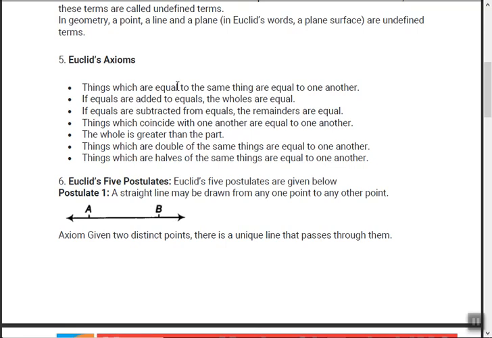Now Euclid's axioms. Things which are equal to the same thing are equal to one another. Means if A is equal to B and B is equal to C, then A is equal to C. If equals are added to equals, then the wholes are equal. Means what? If A equals C, B equals D, and if you add A plus B and C plus D, then the total would be the same.